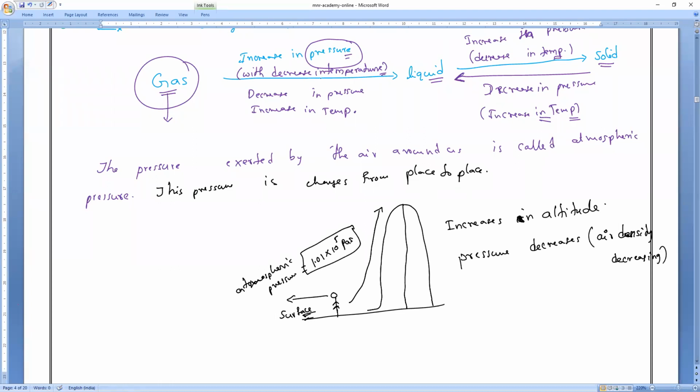One doubt, sir. When we climb up, the temperature decreases, no, sir? Yes, Mari, temperature also decreases. Then pressure also decreases. If temperature decreases, will pressure increase only? No, both temperature and pressure are directly proportional to each other. Understand? Even according to Boyle's law, pressure and temperature are directly proportional. Clear? Sir, then why, when converting gas into liquid, are we decreasing the temperature and increasing the pressure? We are doing that manually. You understand? Yes, sir. That is what you have to do.